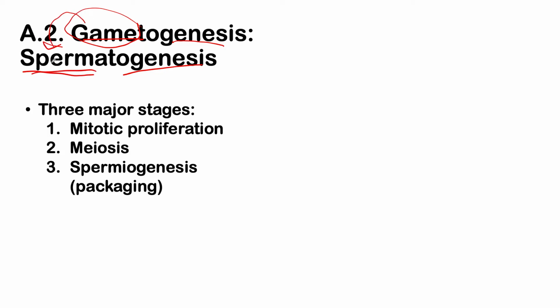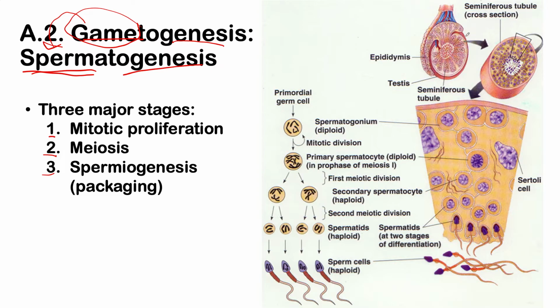There are three major steps that we may mention to further categorize spermatogenesis. First is mitotic proliferation, the second is meiosis, and the third is spermiogenesis. Again, all of this occurs in your testes, specifically inside the seminiferous tubules. The round structures you see are the seminiferous tubules.